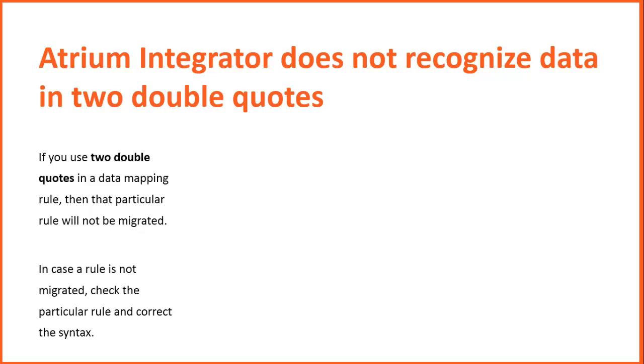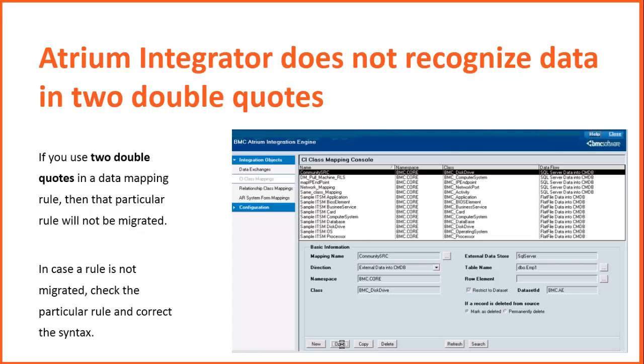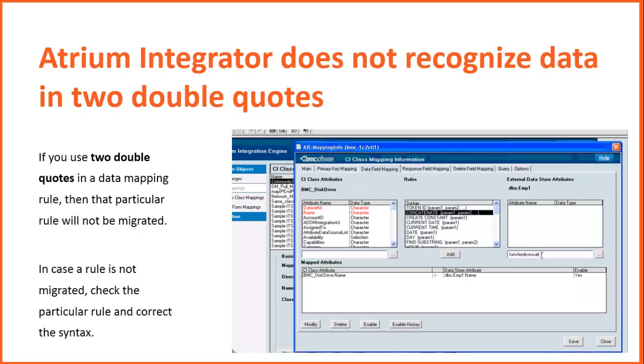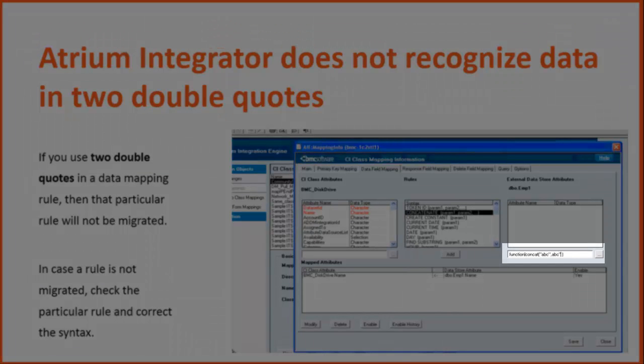Let us look at an example. Open any exchange and go to the Data Field Mapping tab. You will see all the rules listed here. Select Concatenate rule. If you have the data parameters with two double quotes, then the concatenate rule will not get migrated.